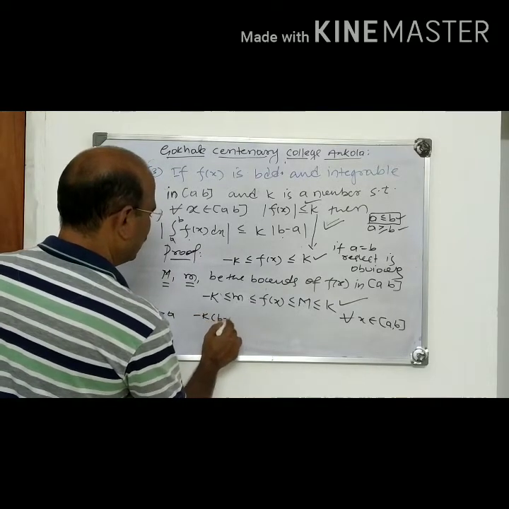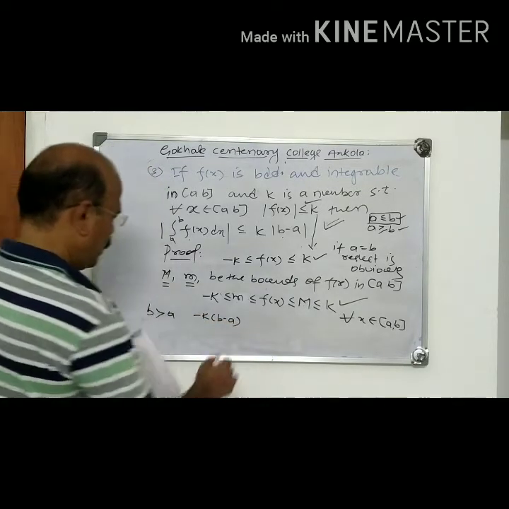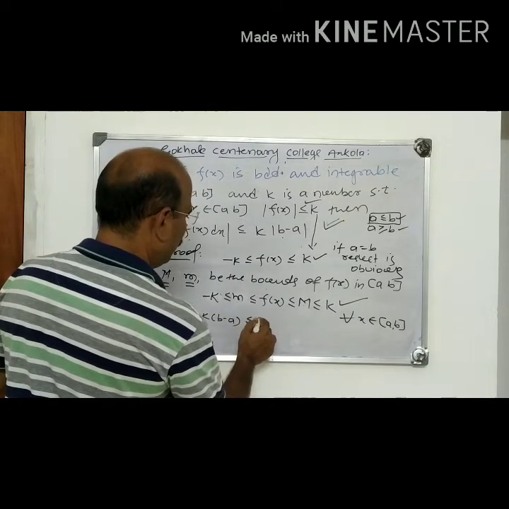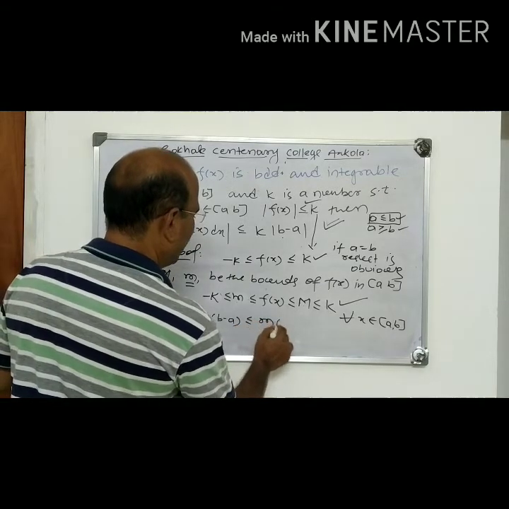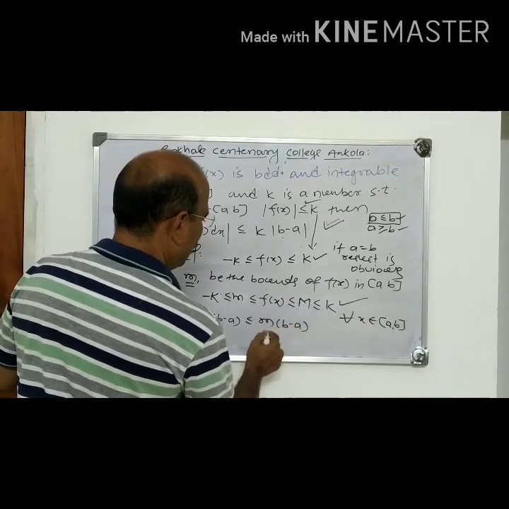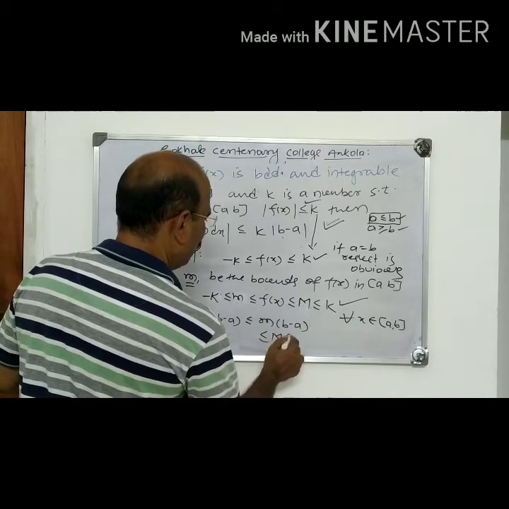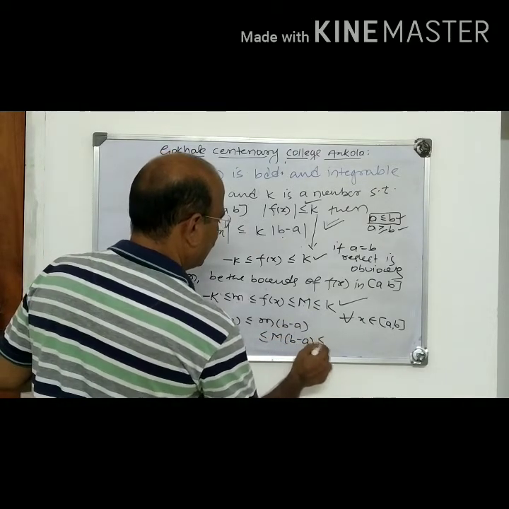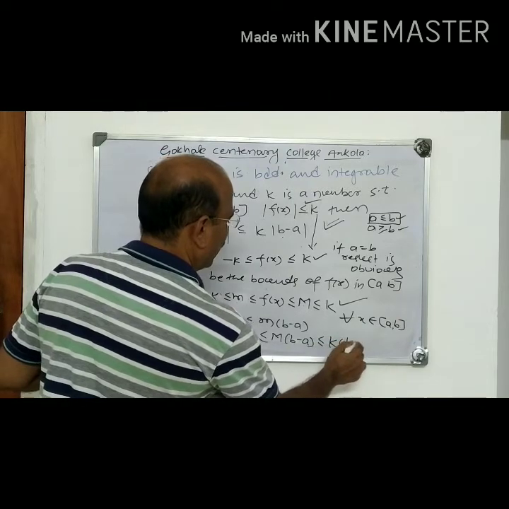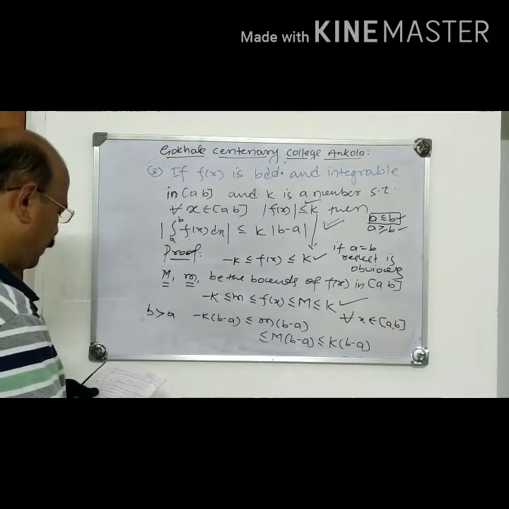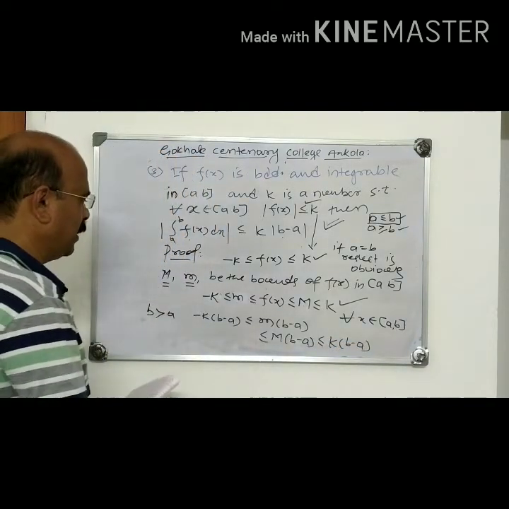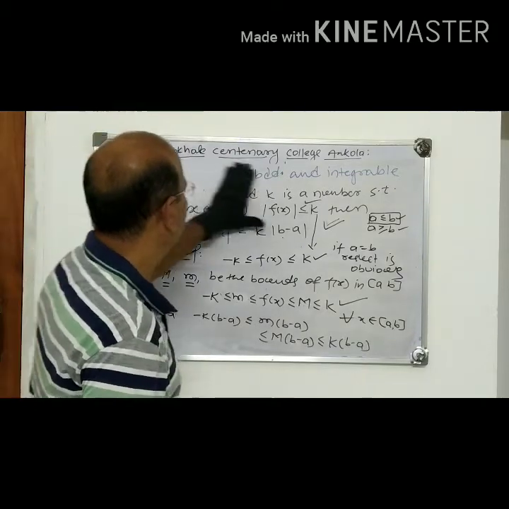Minus k into b minus a less than or equal to small m into b minus a less than or equal to capital M into b minus a less than or equal to k into b minus a. Correct?